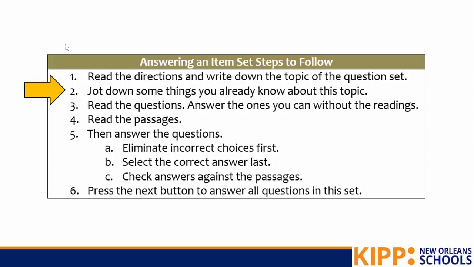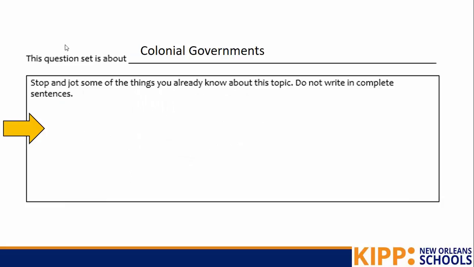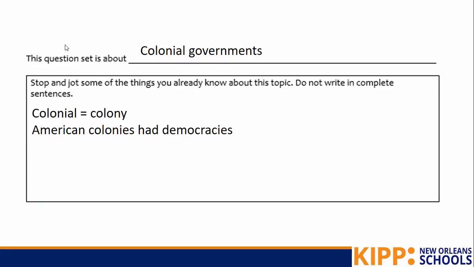Now we're going to do step 2, jot down some things that you already know about this topic. So on your paper, right here, write down what you already know about colonial governments in America. There were plenty of different things that you could have written here. I'm going to tell you a couple of the things that I put. I put that colonial means colony, so colony governments. I put that the American colonies had democracies. And we know that in a democracy, you vote to elect legislators or other representatives to represent you in government. And that they ruled themselves. They had self-governance.